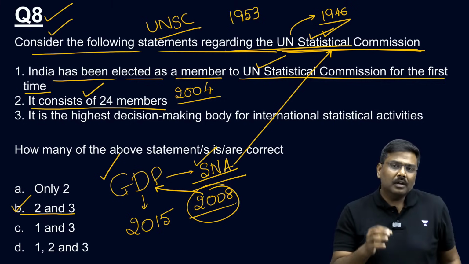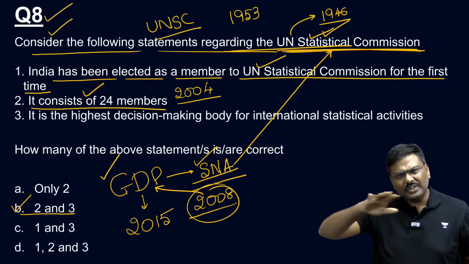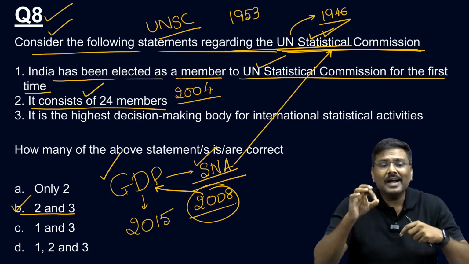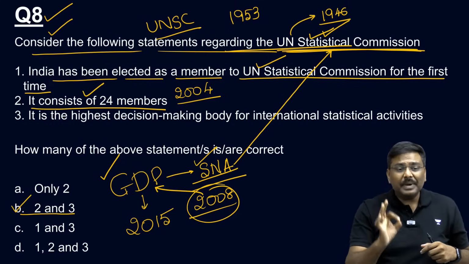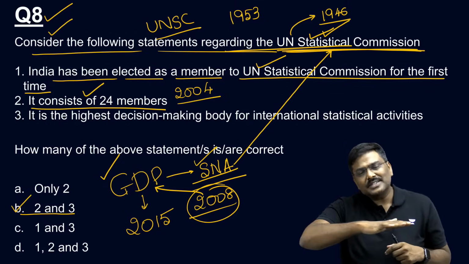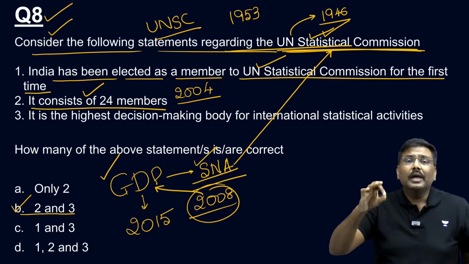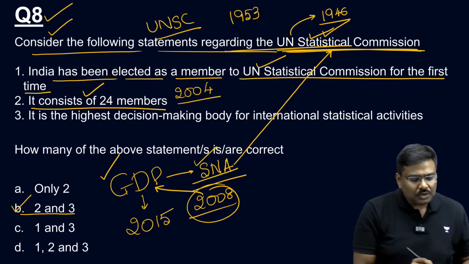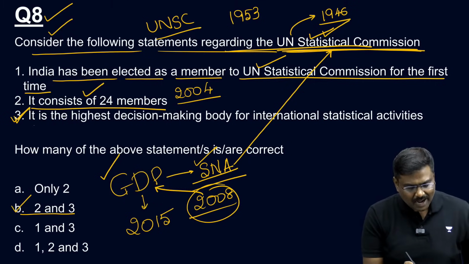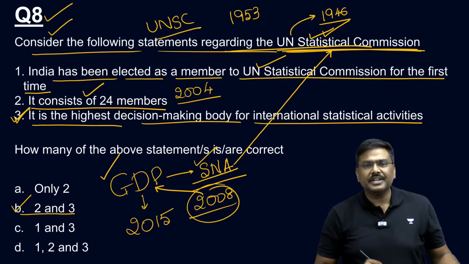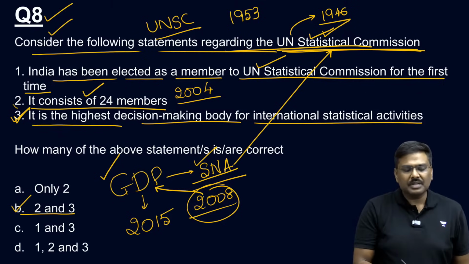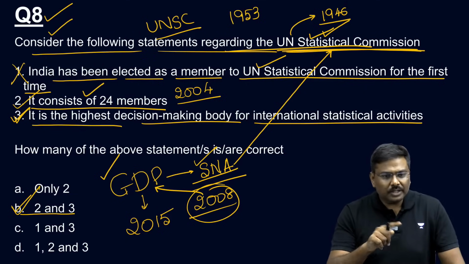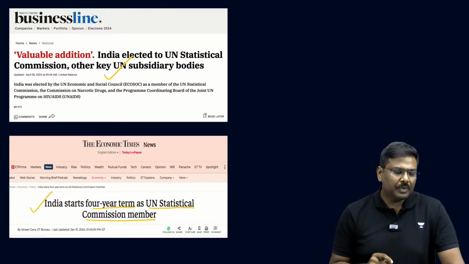And what is the importance of it? Whatever statistical methodologies are followed across the globe, it is the highest decision making authority. Please remember this. All of you okay? Right, so the third statement is correct. It is the highest decision making body for international statistical activities. It consists of 24 members. The first statement is wrong. The right option for question number 8 will be 2 and 3. Okay, now let me go ahead.